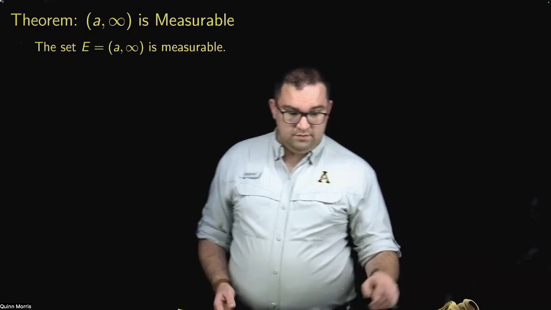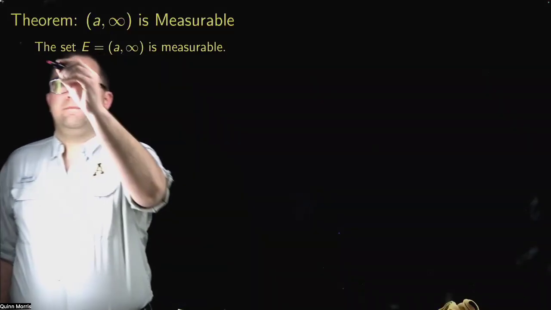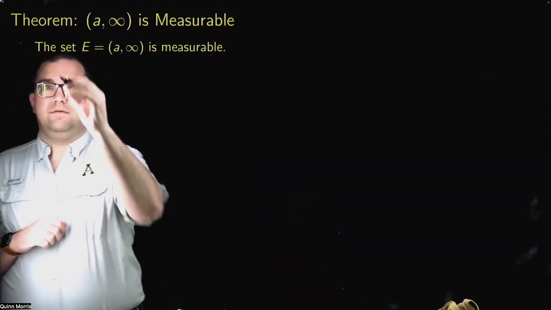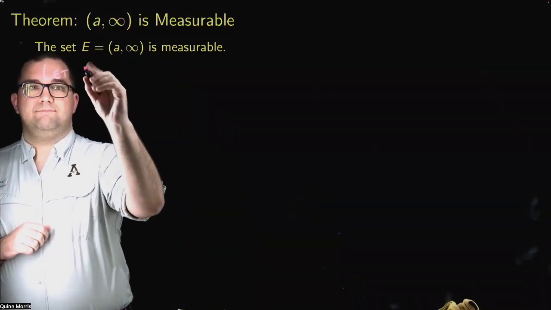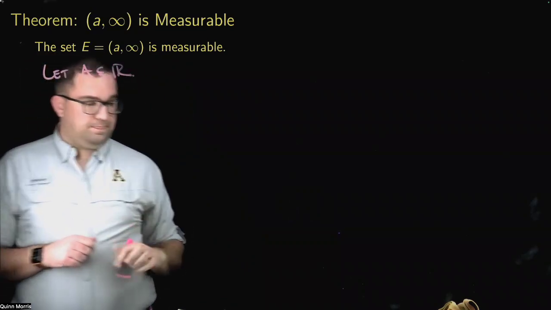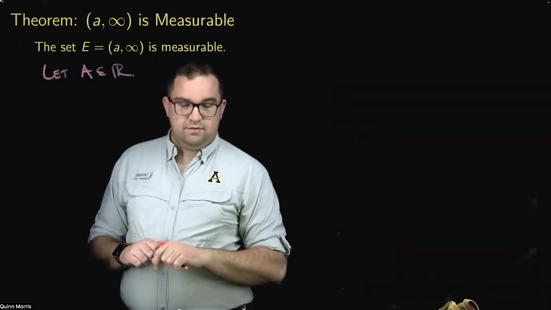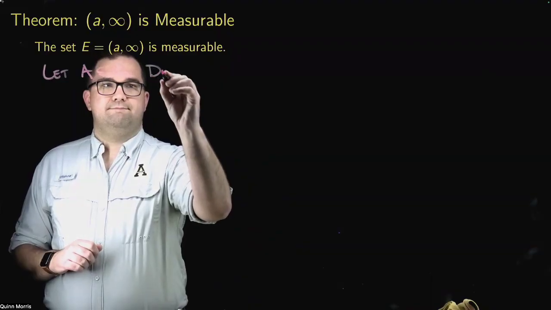So let's take, again, an arbitrary subset of the reals A. And I'm going to define a couple of other sets.